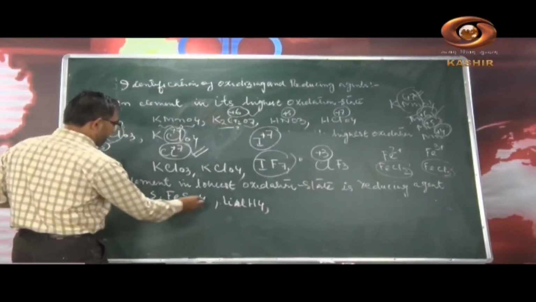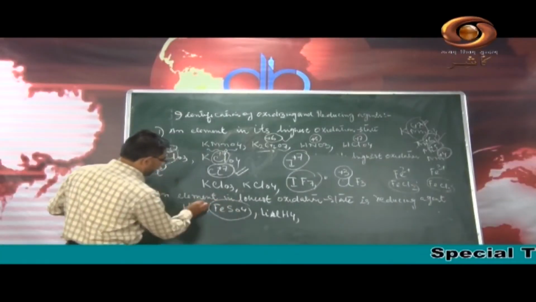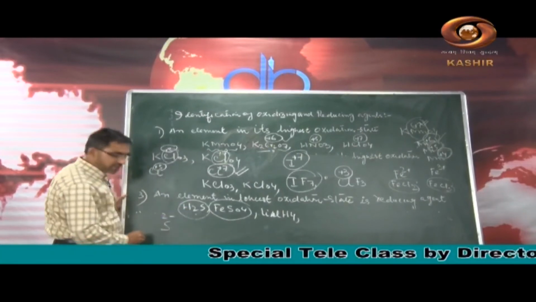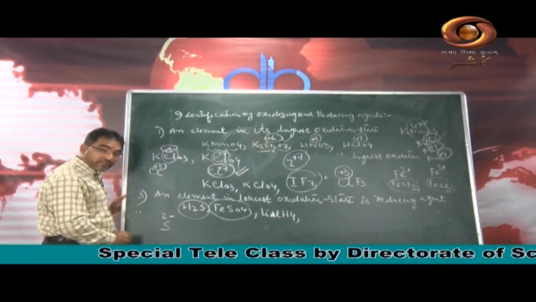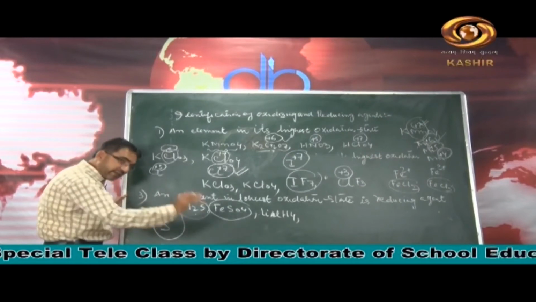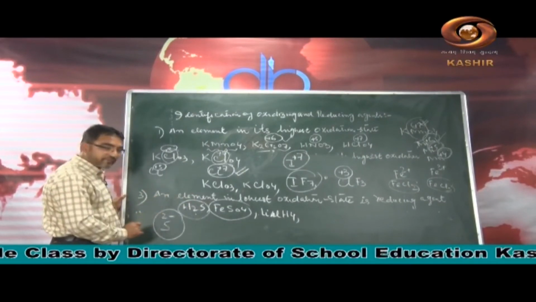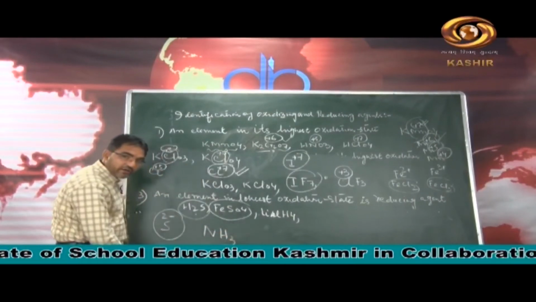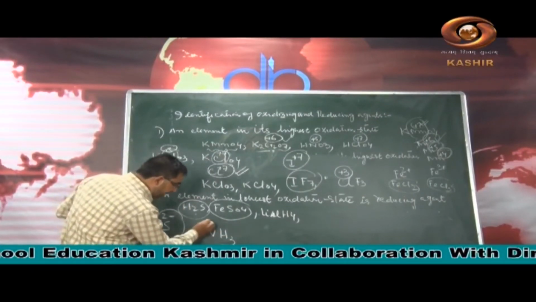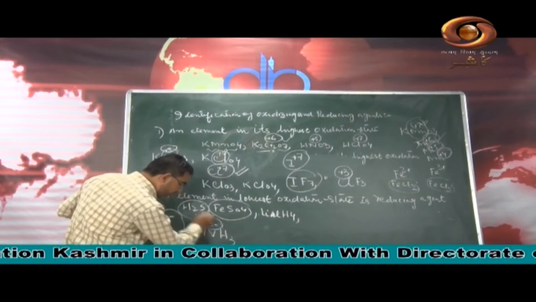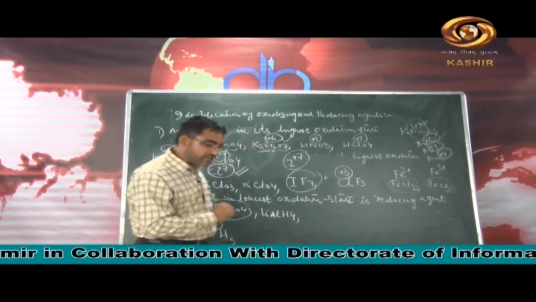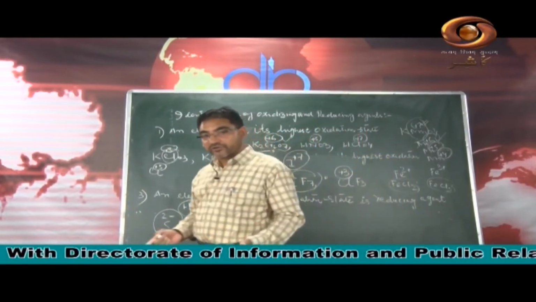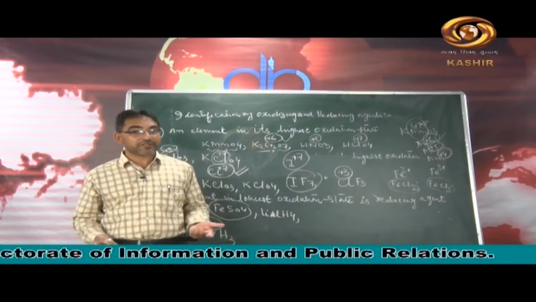Suppose we have this compound H2S. Here you will find that the sulfur has -2 oxidation state. -2 oxidation state means it can give the electron. Similarly, you have NH3, ammonia. If you see here, you will find that this nitrogen has -3 oxidation state. We have the variable oxidation states of nitrogen. This nitrogen can have -3 to +5 oxidation state.